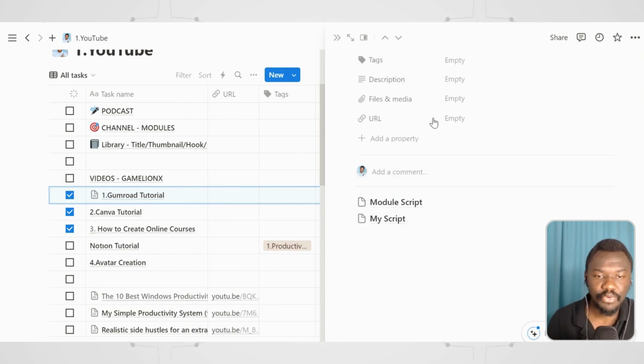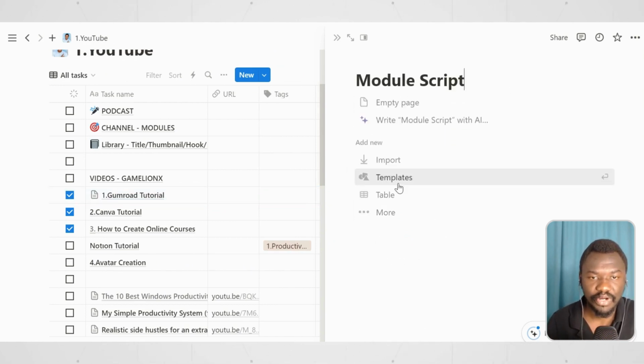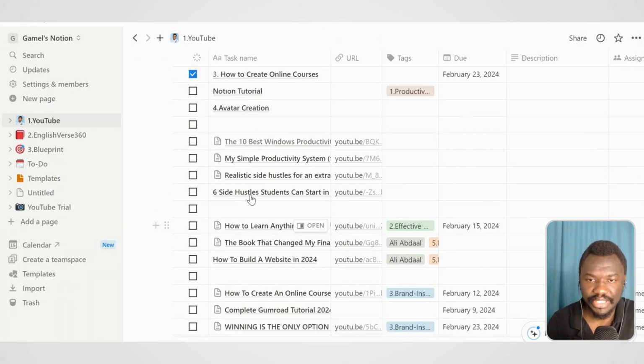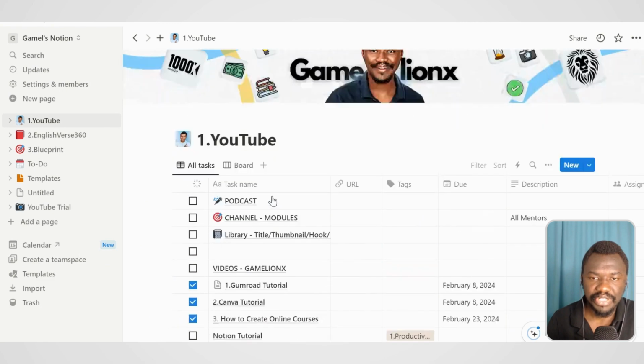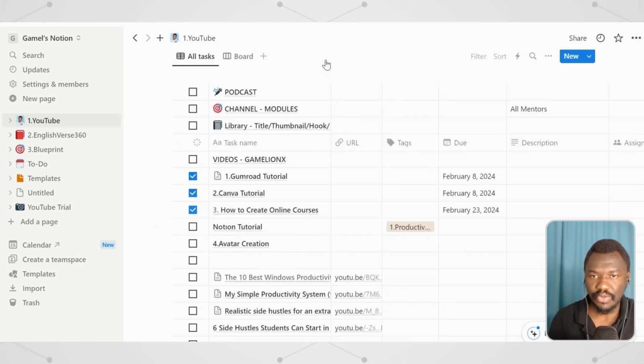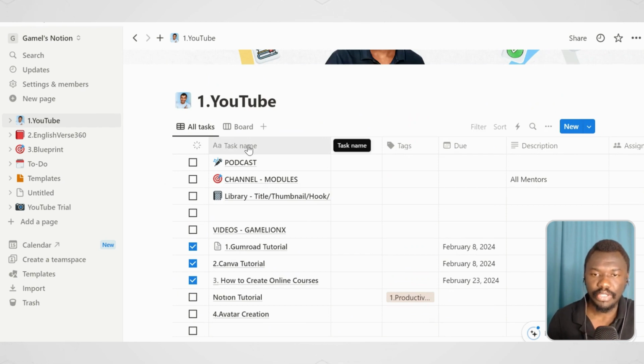So for example, the Gumroad tutorial, let's say I have the model script where I just write whatever I want to do. But I think how to create an online course is also here, avatar creation. And sometimes I get inspiration from other people, and when I do so, I just put the links over here with the names of what I want to do, then I have the URL, and then I have the other stuff.